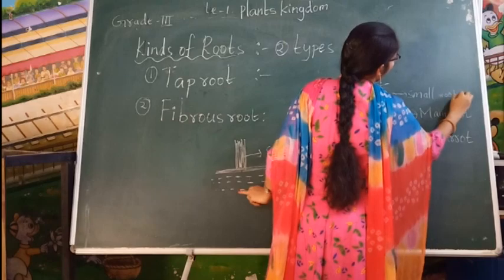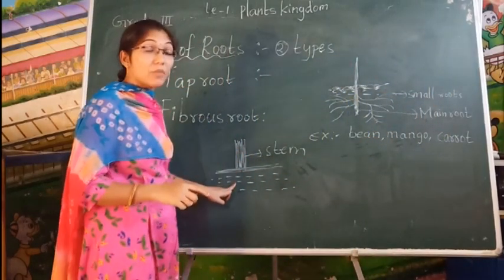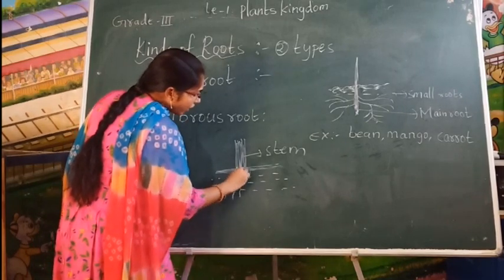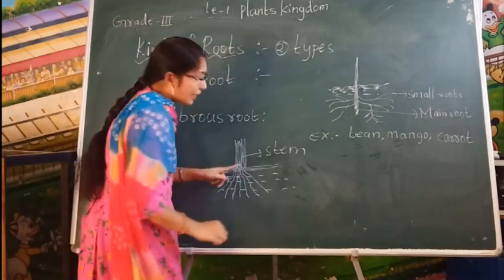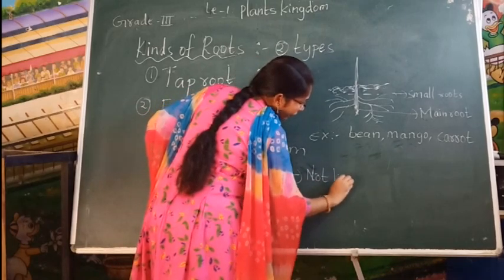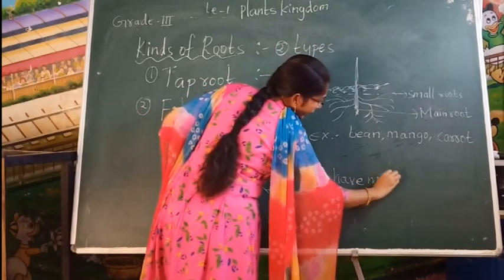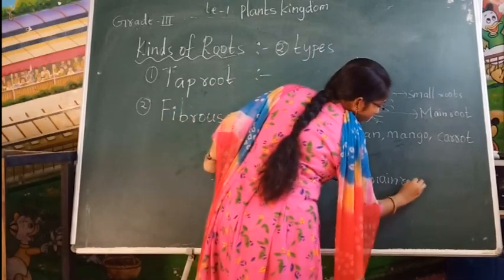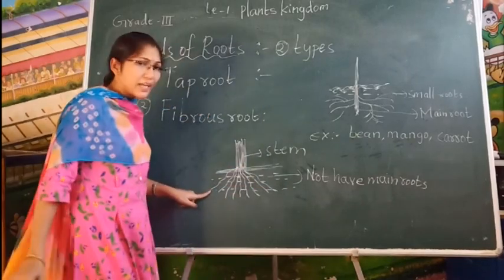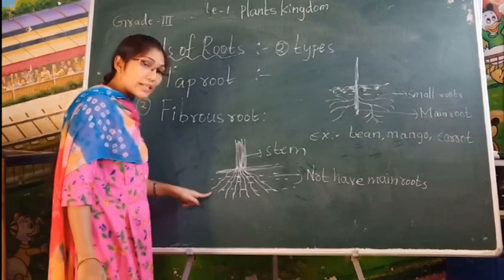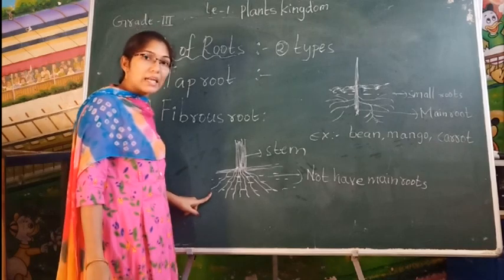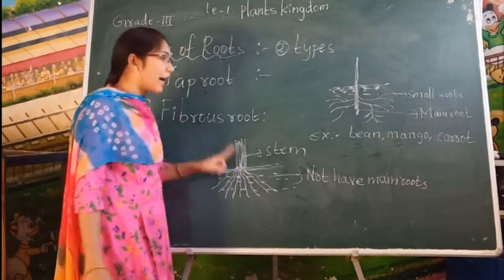Some kinds of plants do not have a main root. All roots will grow directly and separately. In this fibrous root, there is no main root. So all roots will grow separately. See here. Are you able to see? Is there any main root? No. All roots are growing separately or not? Yes. Some kinds of plants do not have a main root and all roots grow separately. That type of root we should call fibrous root.